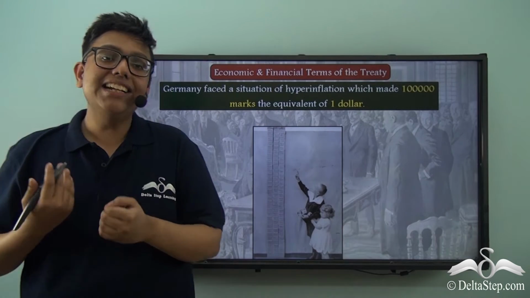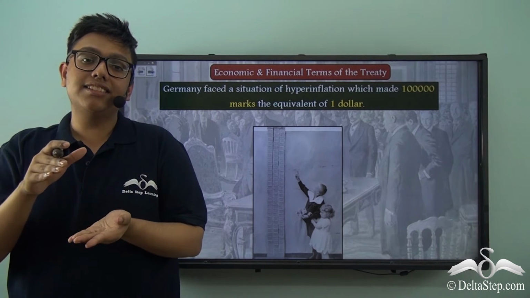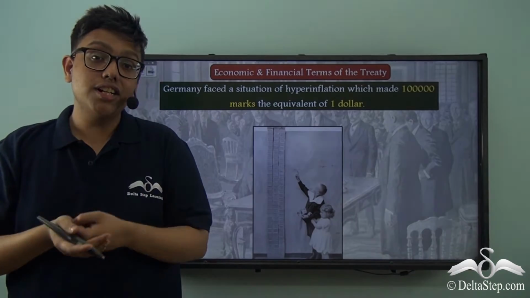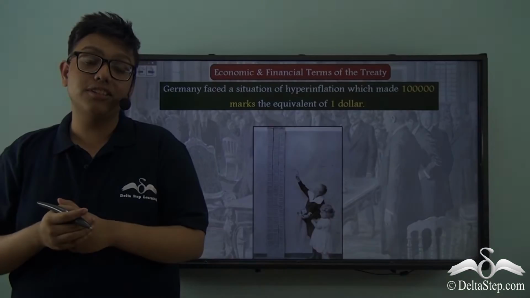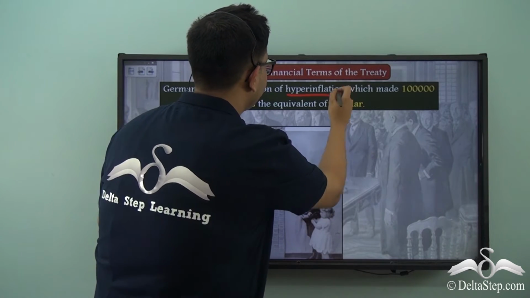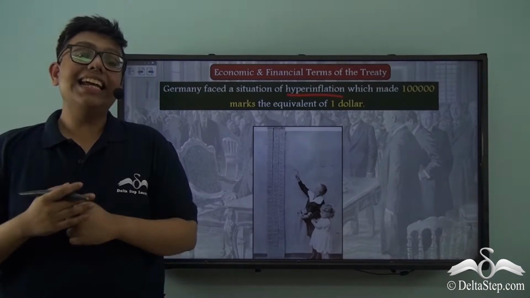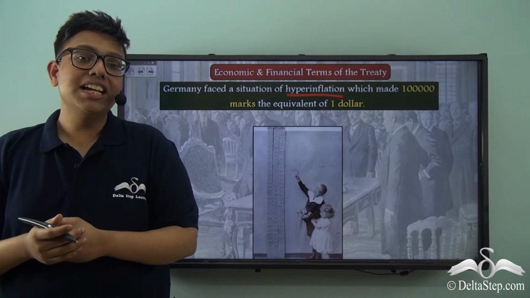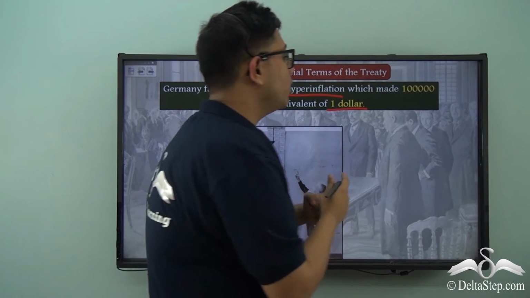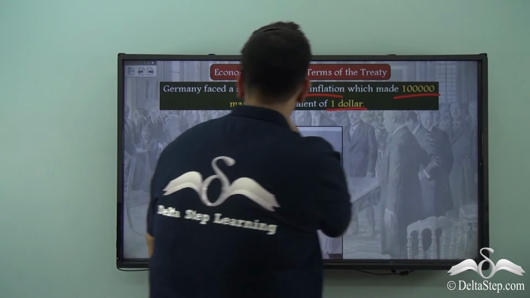Having not been able to pay these loans back, Germany started to devalue its currency, or to make its currency have a lesser purchasing capacity. But the government did that at such an exponential rate that Germany eventually had to face inflation. And not just any form of inflation, Germany had to face hyperinflation, or a situation where the German currency lost all its value. And in these hyperinflationary conditions, we see a situation arising where $1, which is the US currency, was equivalent to 100,000 German marks.